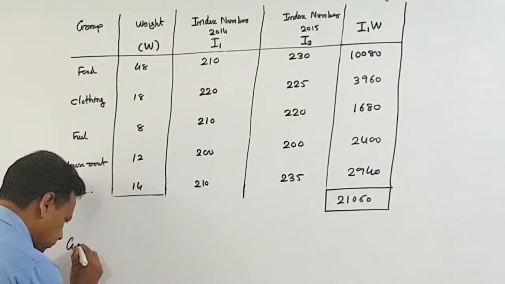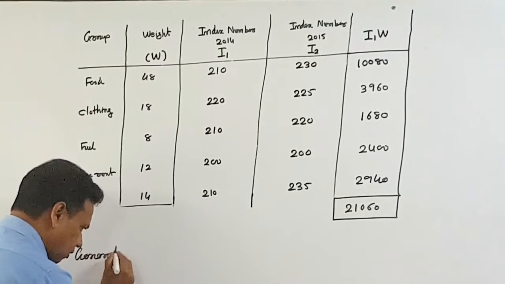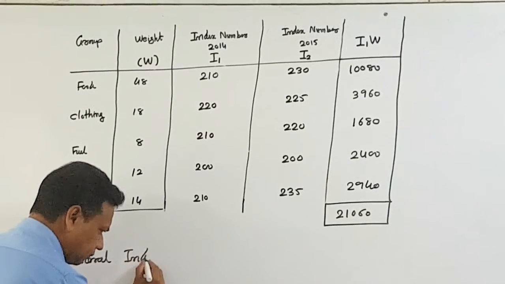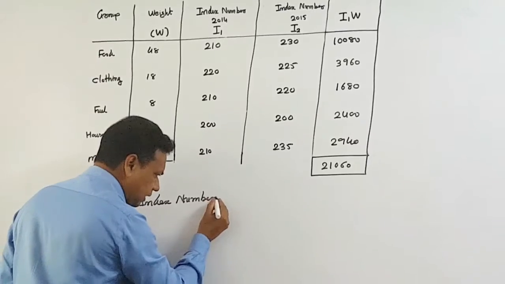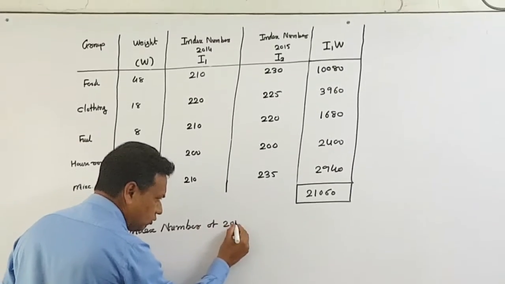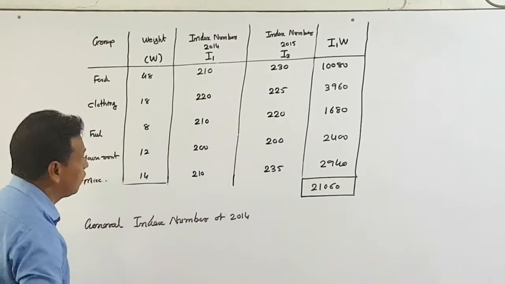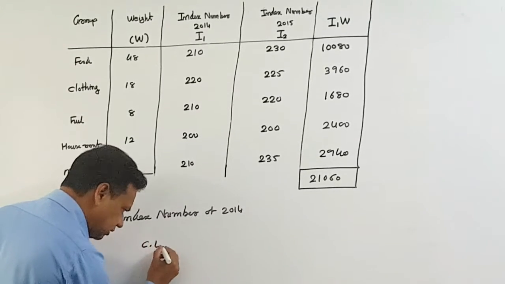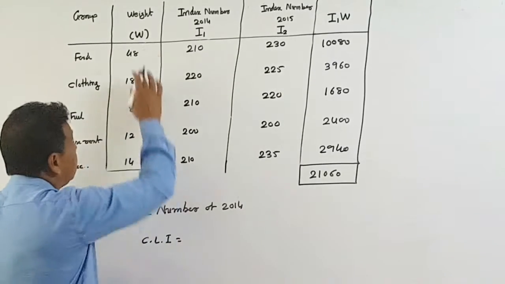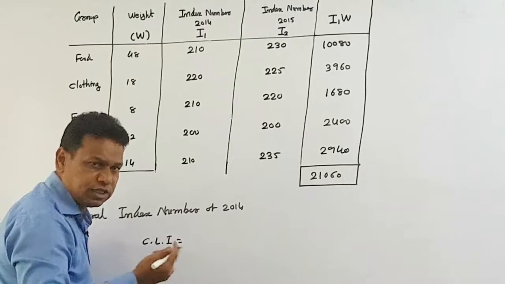So right now, the general index number of 2014, and because we are going to find the cost of living index numbers, I would like to mention it as CLI. And the weight is available, so we are using the weighted average method.